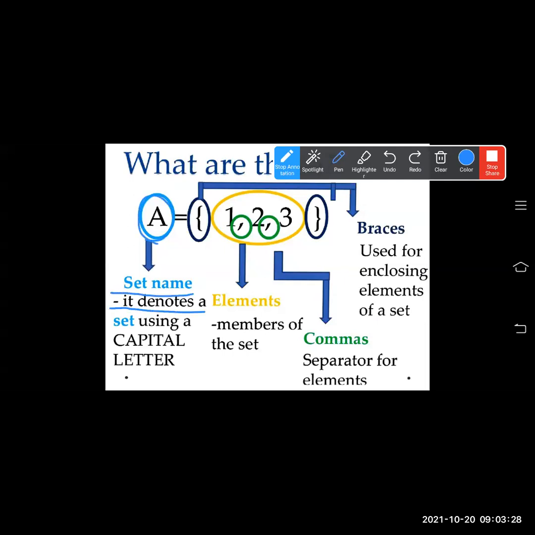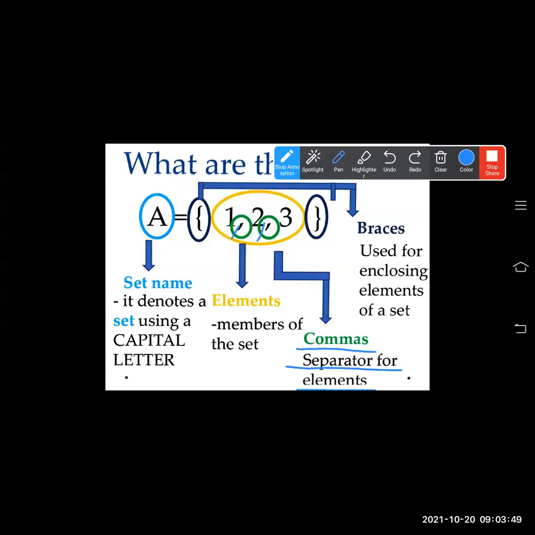It denotes a set using a capital letter. These are the elements of the set: 1, 2, and 3. This is the element of the set, a member of the set. There are only three numbers: 1, 2, 3. Comma is the separator for elements.